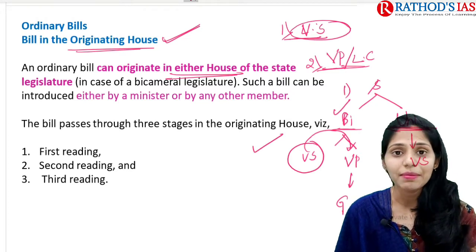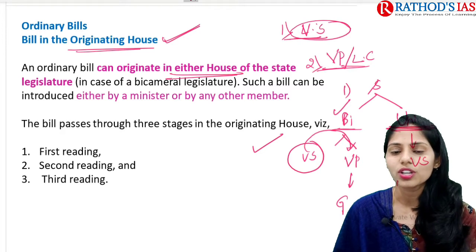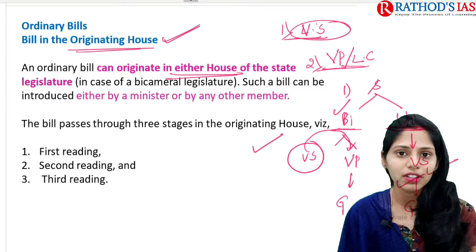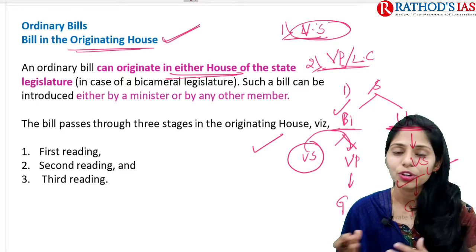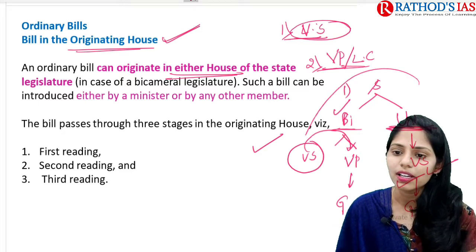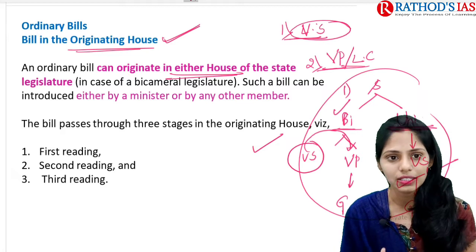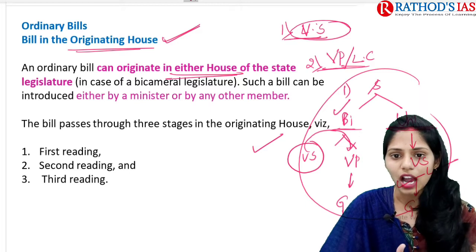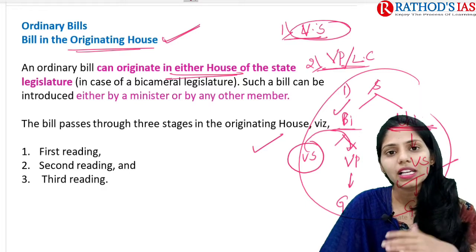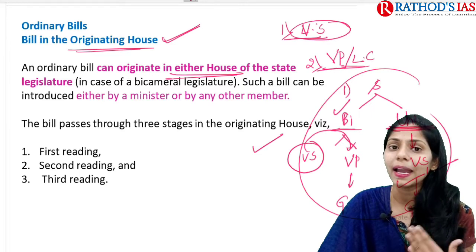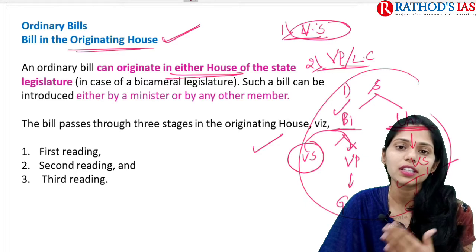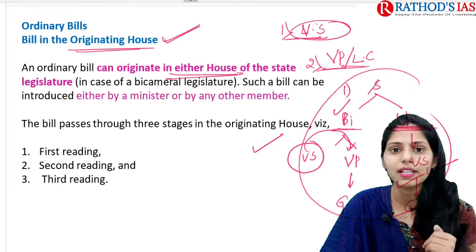If a state has a unicameral legislature, the bill is originated in Vidhan Sabha, and after the bill is passed in Vidhan Sabha, it goes to the governor for assent. After the governor gives his assent, your bill becomes an act. This is the normal procedure for passing ordinary bills. After the bill enters the originating house, that is the first house, it can be introduced either by a minister or by any member of the house. The bill mainly passes through three stages, that is first reading, second reading and third reading, the same as happens in parliament.